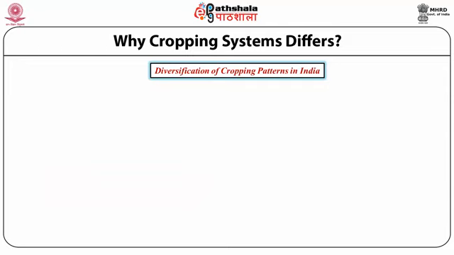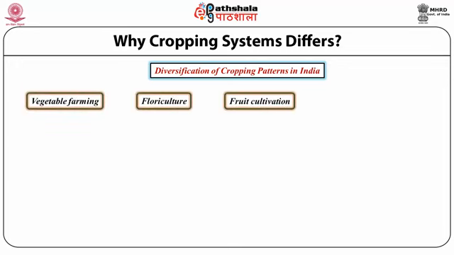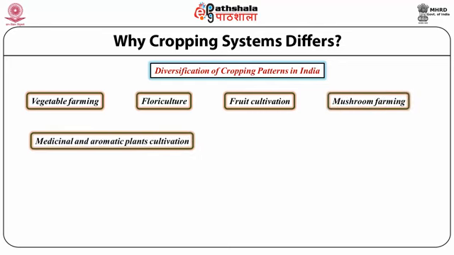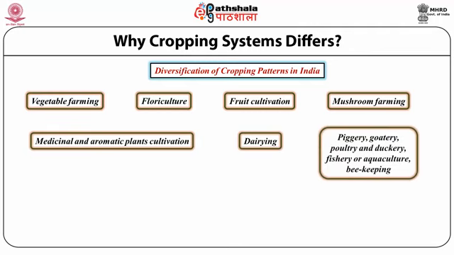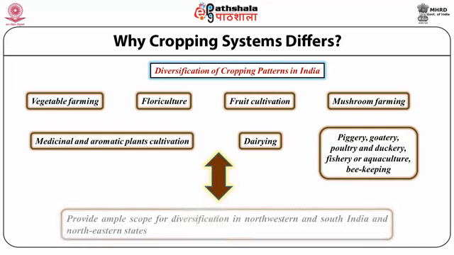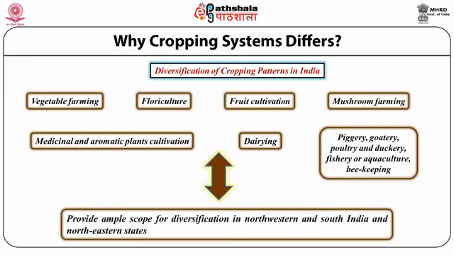In addition, if we increase vegetable farming, floriculture, fruit cultivation, mushroom farming, cultivation of medicinal and aromatic plants, dairy products, piggery, goatery, poultry or fishery based or aquaculture based plants, then they will again give employment to the people of the rural area in the northern, western and southern parts of India.